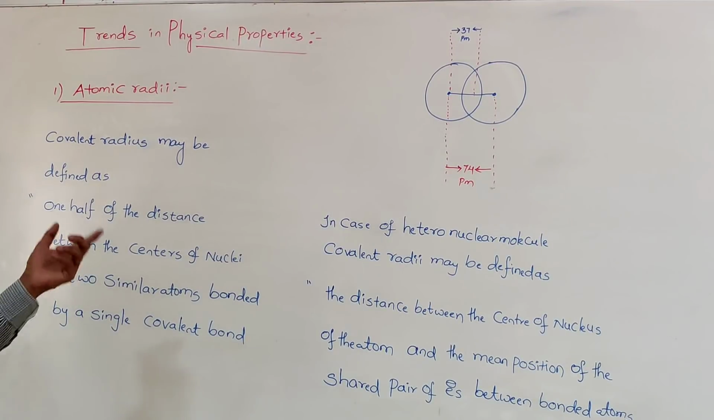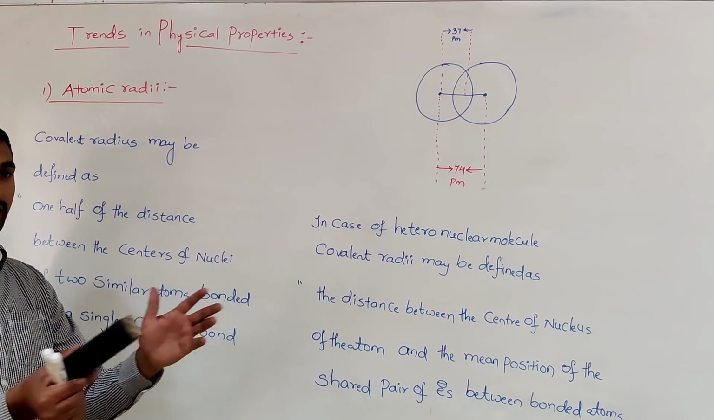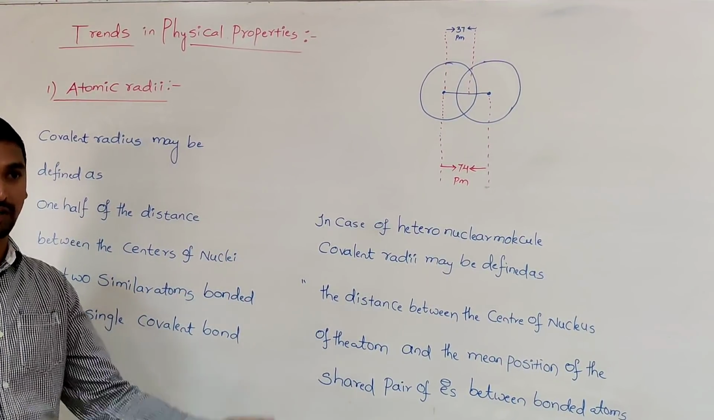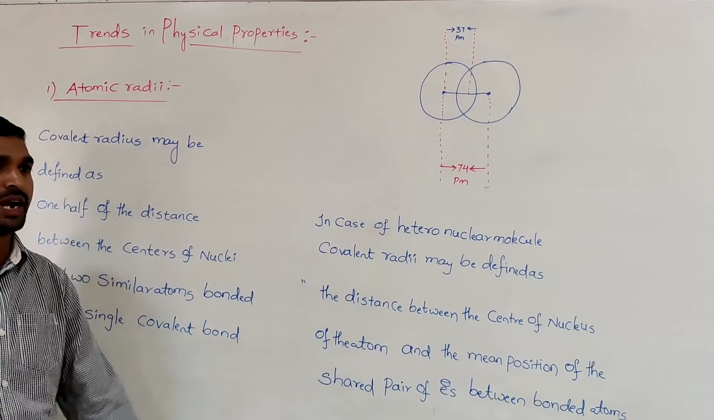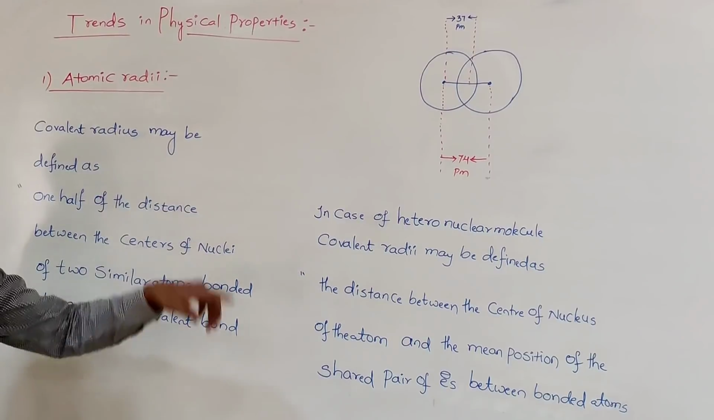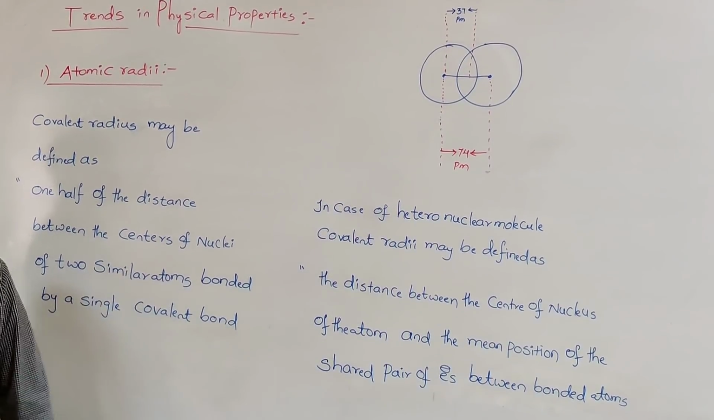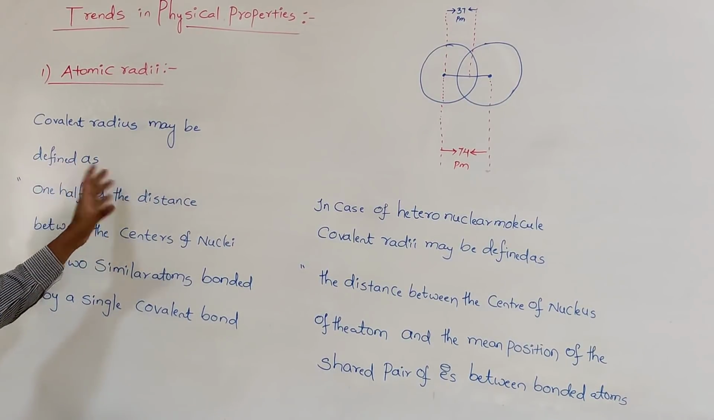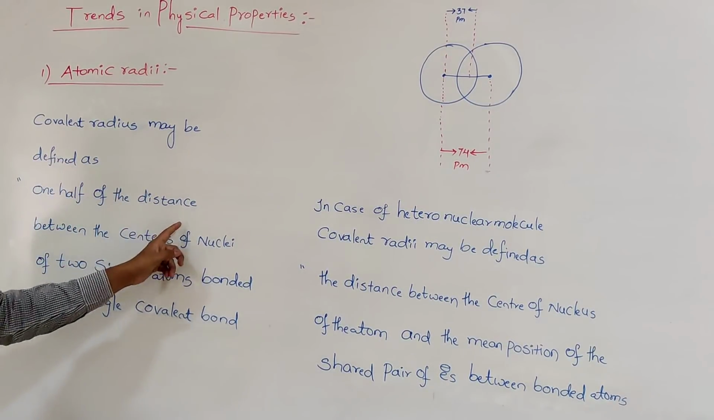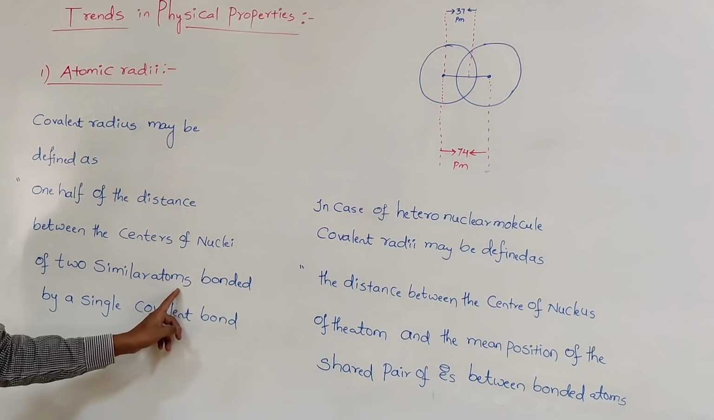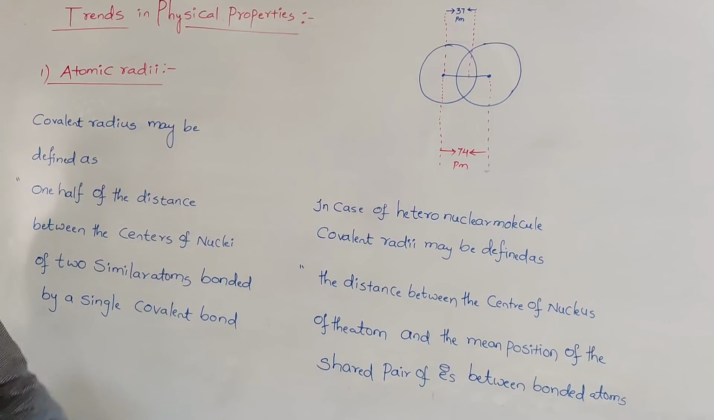So now this covalent radius: after determining the internuclear distance, half of that internuclear distance is called the atomic radius. This atomic radius may also be called the covalent radius in the case of a covalent bond formed between the two atoms. So this covalent radius may be defined as one half of the distance between the centers of nuclei of two similar atoms bonded by a single covalent bond.